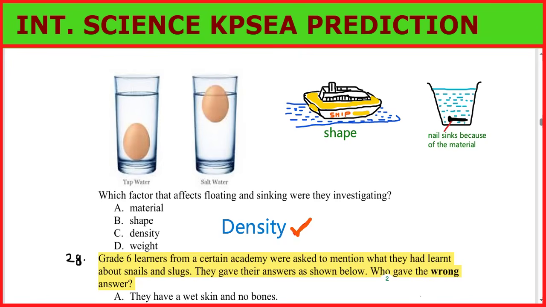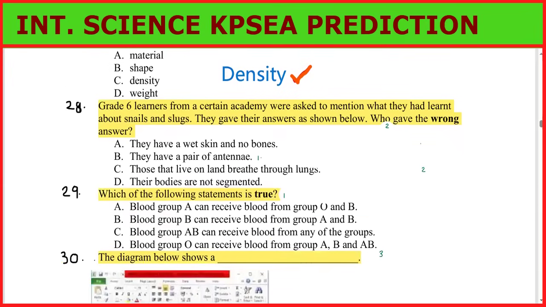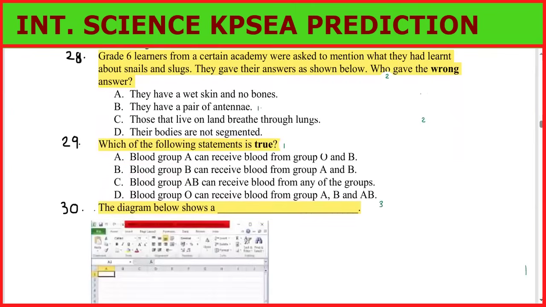Grade 6 learners, question number 28. Grade 6 learners from a certain academy were asked to mention what they had learned about snails and slugs. They gave their answers as shown below. Who gave the wrong answer? Okay. So what can we say? Do snails have a pair of antennae? No. Do they have a wet